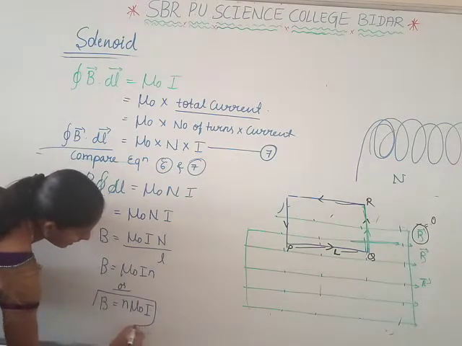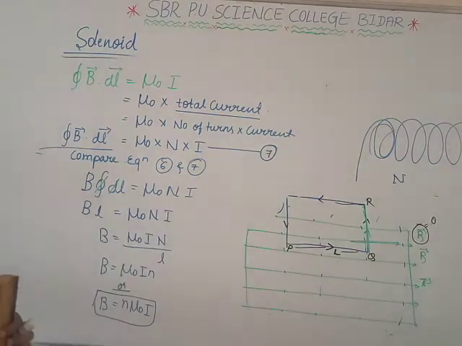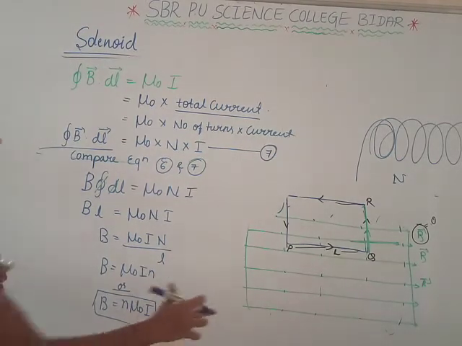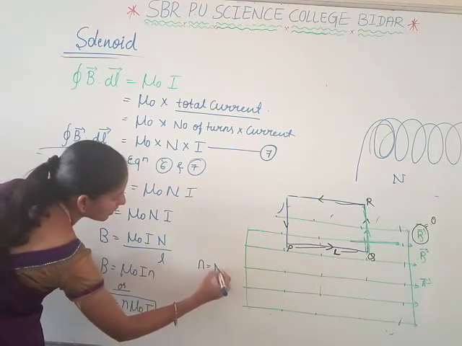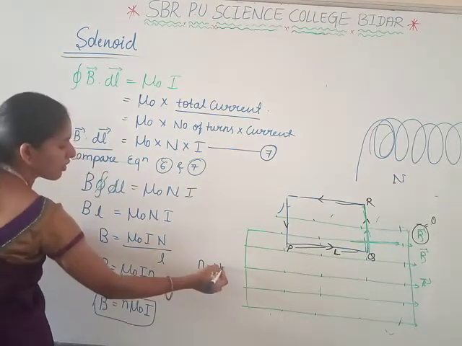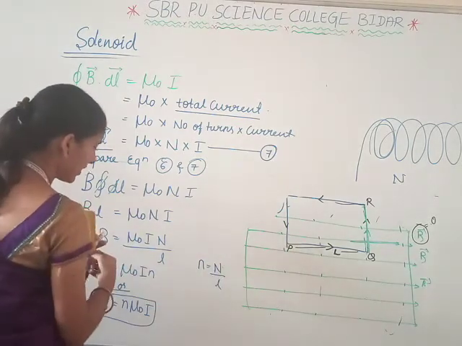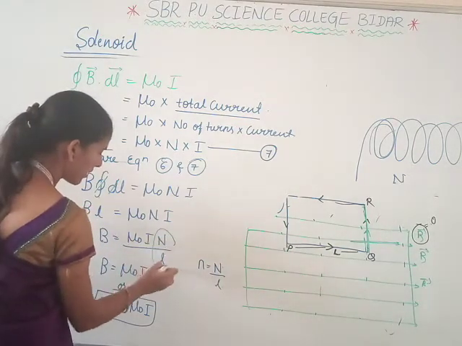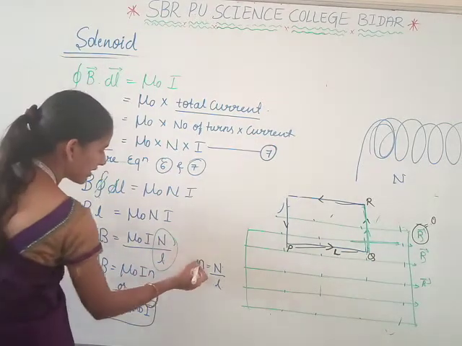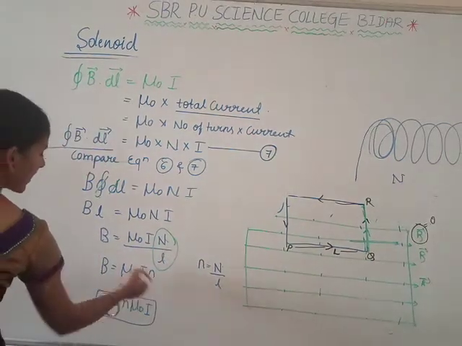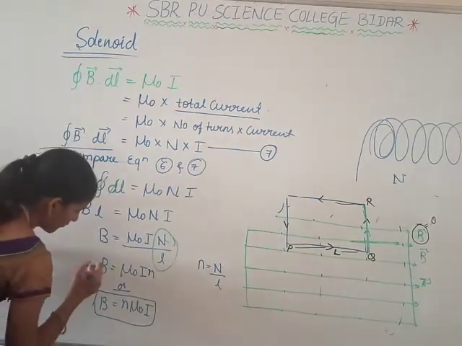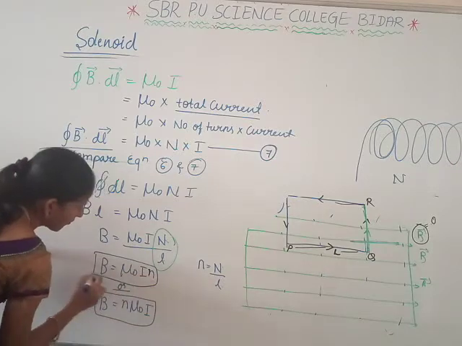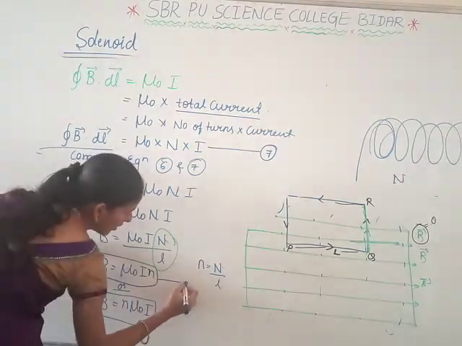What is small n? Sorry, it is the turn density. Starting only, I said that turn density small n is equal to n divided by l, the number of turns per unit length. In the place of n divided by l, we take a small n. This is equation 8.